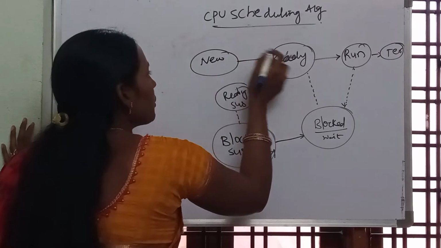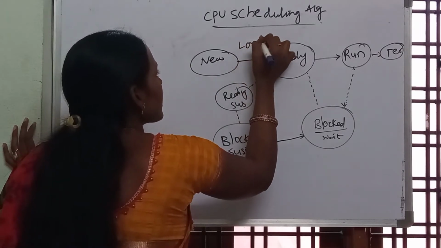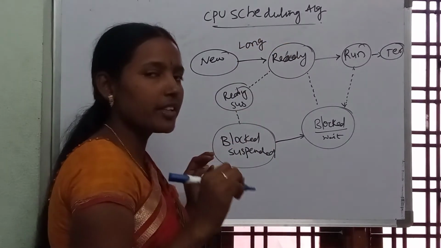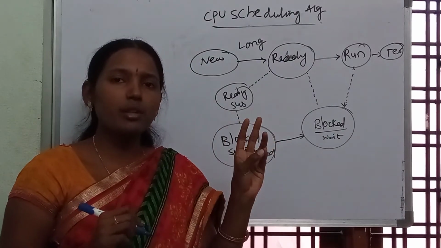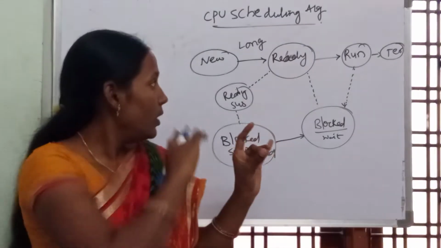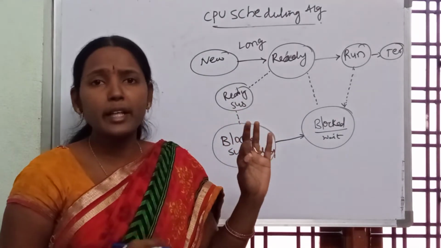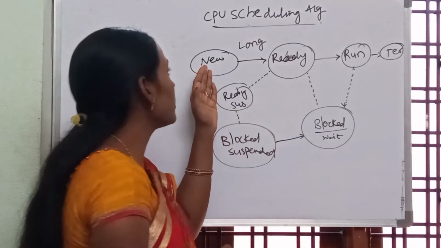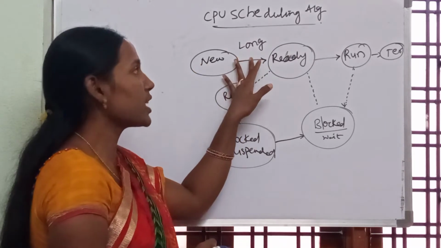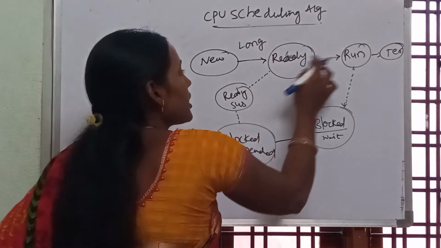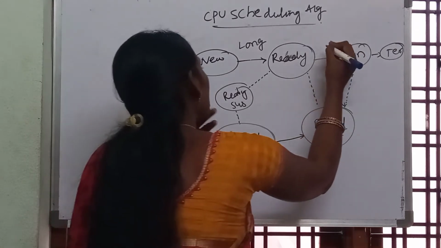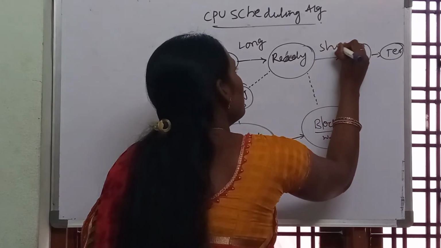Now from new to ready we call it as a long term scheduling. Already we discussed in the class. So there are 3 schedulers: long term schedulers, short term schedulers and medium term schedulers. So from start state to ready state we say that is long term scheduling. Then ready state to run state we call it as a short term scheduling.